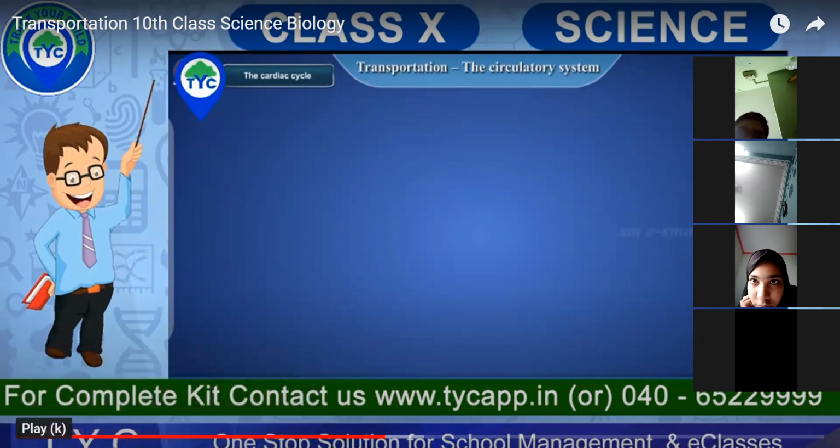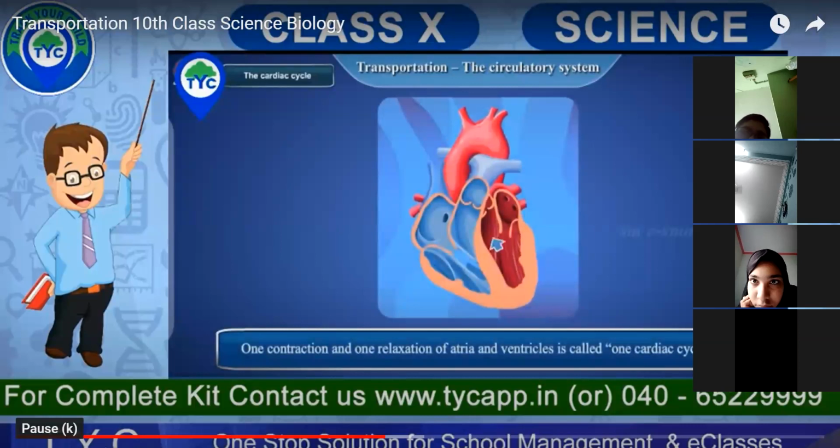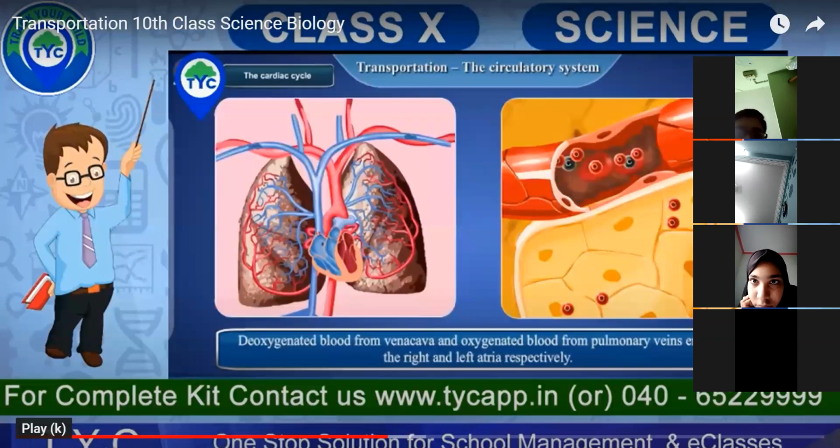So in this cardiac cycle, one contraction and one relaxation of the atria and ventricle is called one cardiac cycle. If the short question is asked, what is a cardiac cycle? A contraction and relaxation of atria and ventricle is a cardiac cycle. So what happens in this cycle?